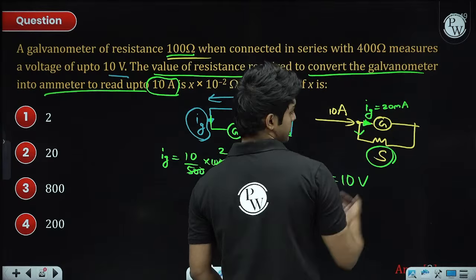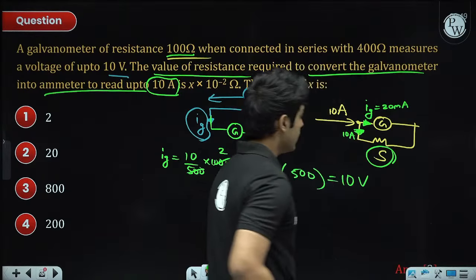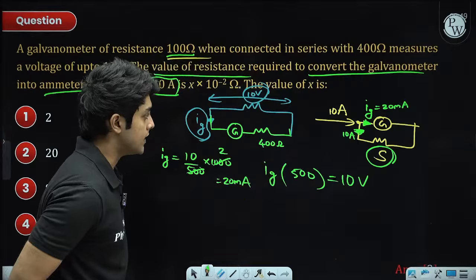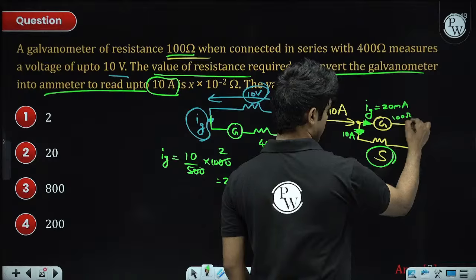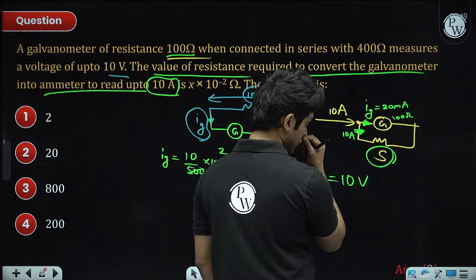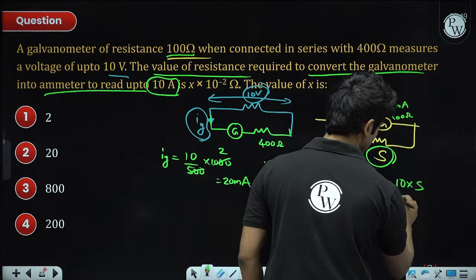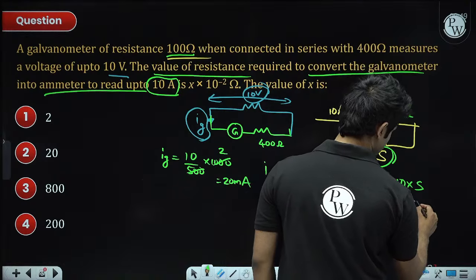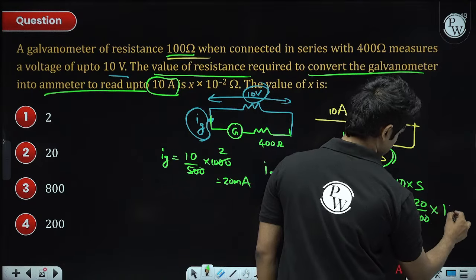Now 10 amperes is significantly larger, so we'll just consider this to be approximately 10 itself, even though it's actually 10 minus 20 milliampere, but it's almost 10 itself. Now this galvanometer, whose resistance was 100 ohm, is in parallel with the shunt. So 10 into the shunt resistance is equal to Ig into 100, which is 20 milliampere into 100.